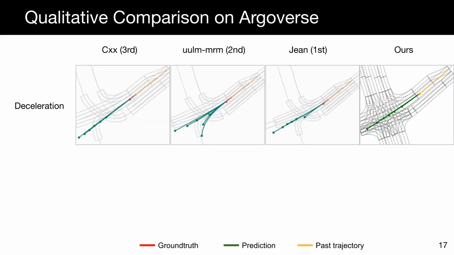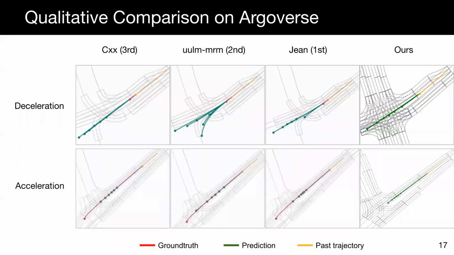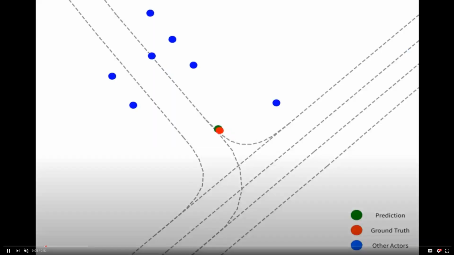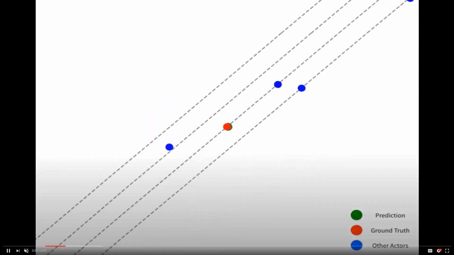In this deceleration scenario, while all models fail to capture the correct trajectory, our model predicts the trajectories that better follow the lane curvature. In the last example, where the actor accelerates to pass the intersection, all four methods fail to capture this behavior. Here we show a demo video of our approach on Argoverse.